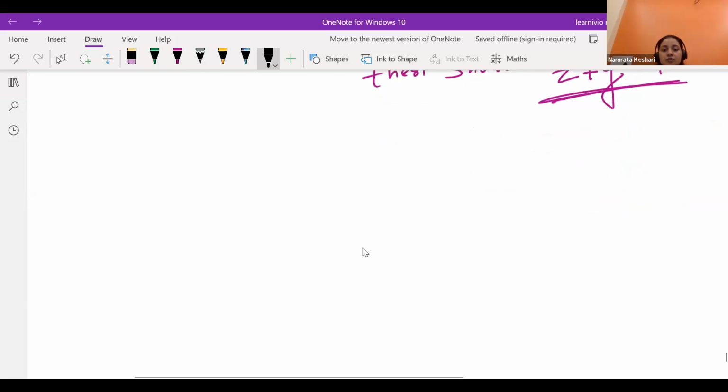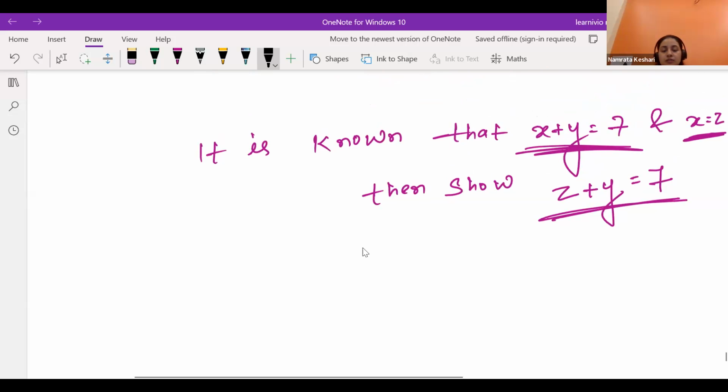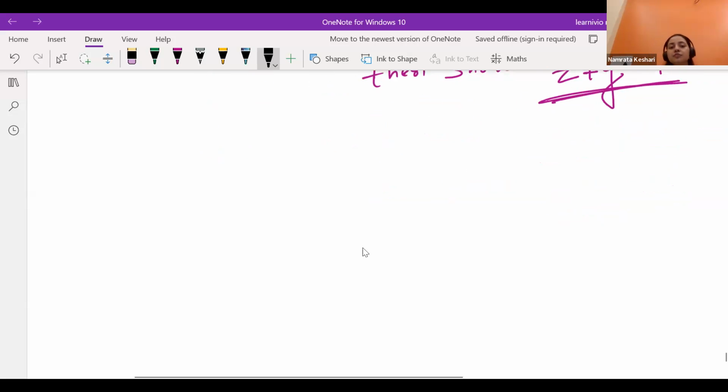Second axiom. Yes, Tejas? Ma'am, if equals are added to equals, the wholes are equal. Okay, if we use the second axiom, then what shall I write at first? What will be the first step in our proof? Tejas: x plus y is equal to 7, given. And x is equal to z, given.